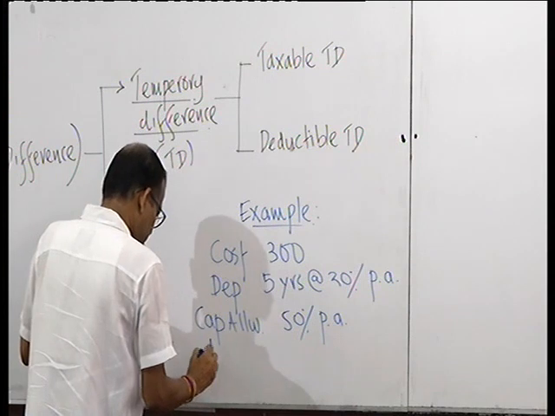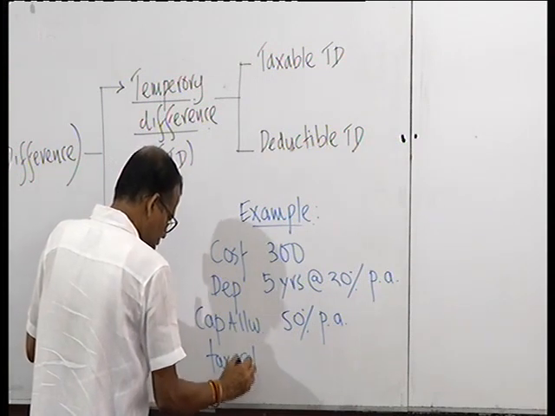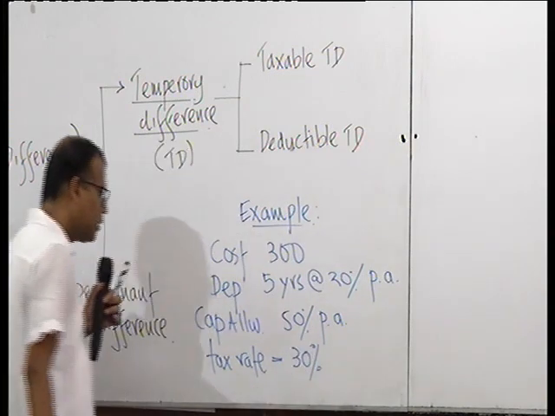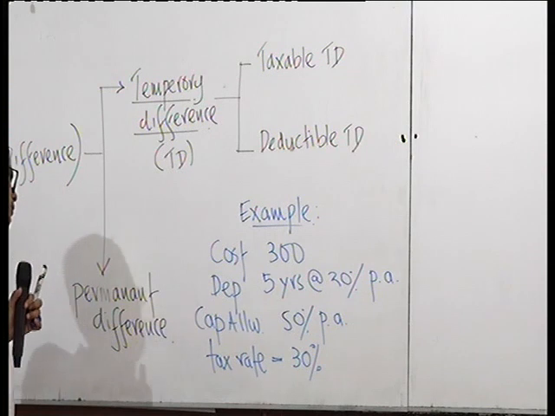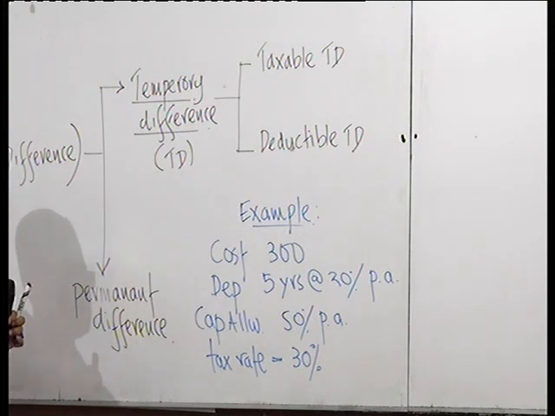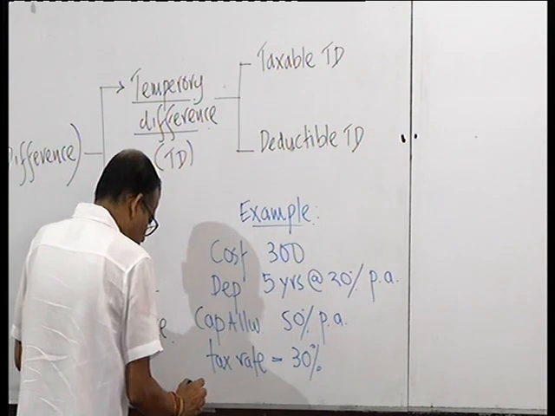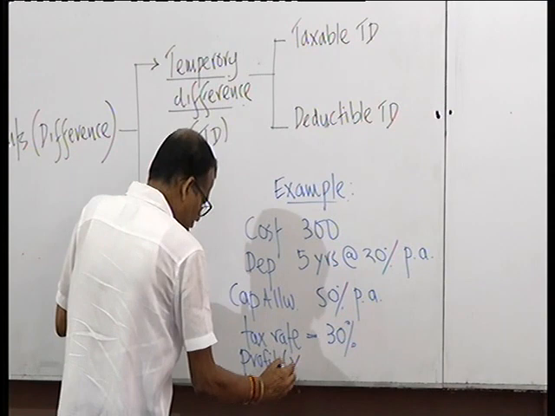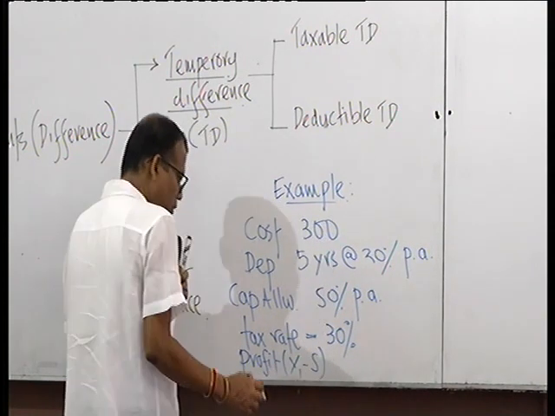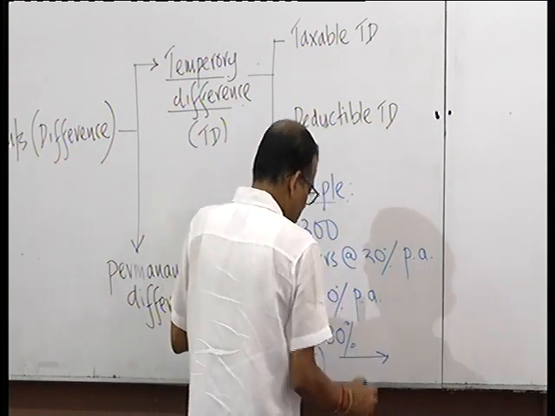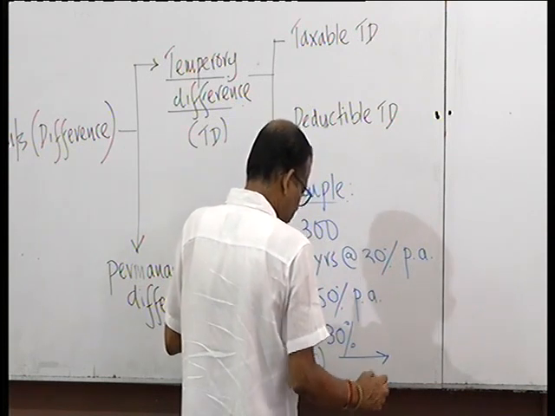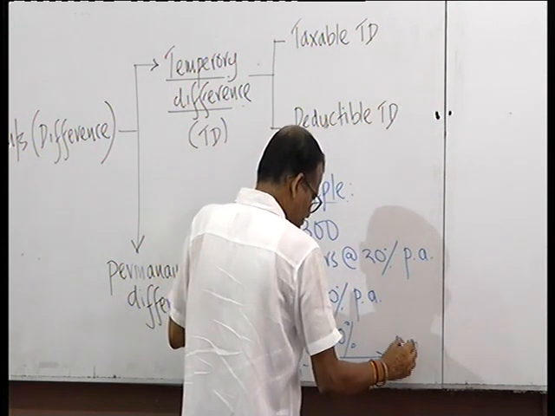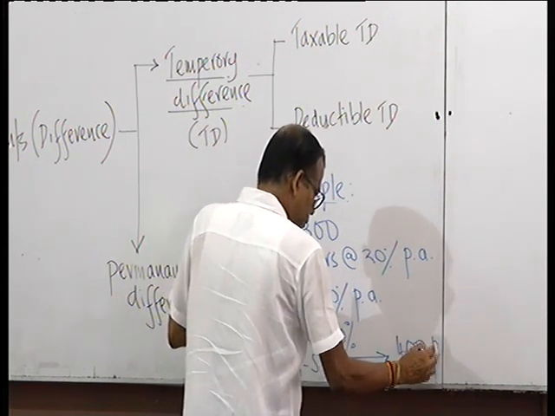Tax rate, let's say for simplicity purposes, 30% income tax to be paid. Then accounting profit, year 1 to 5, $400,000 per annum.